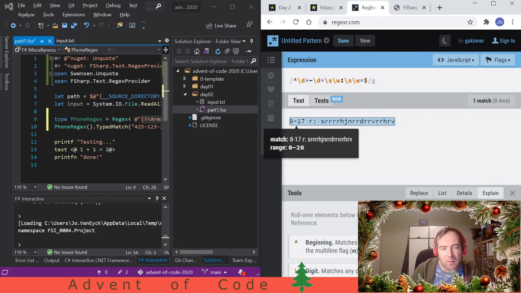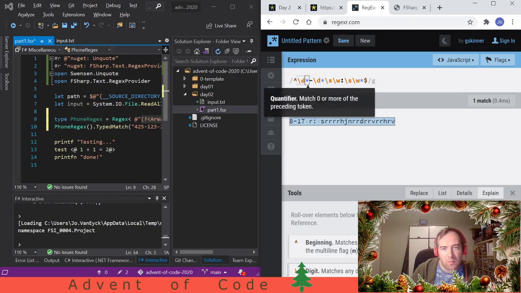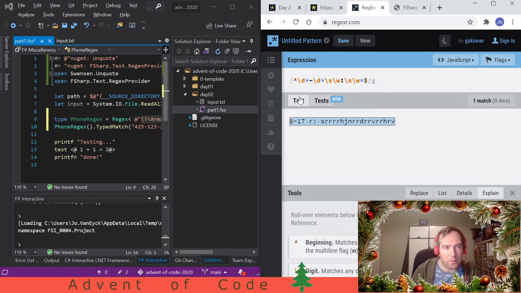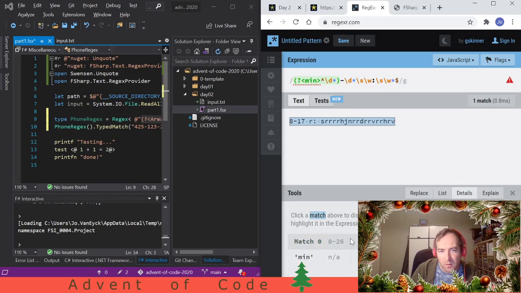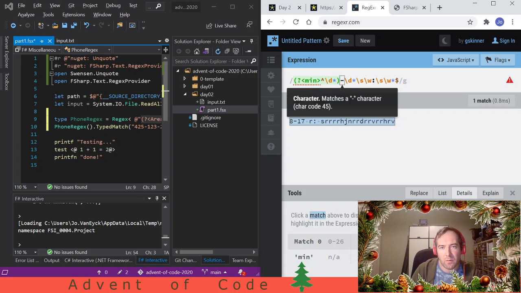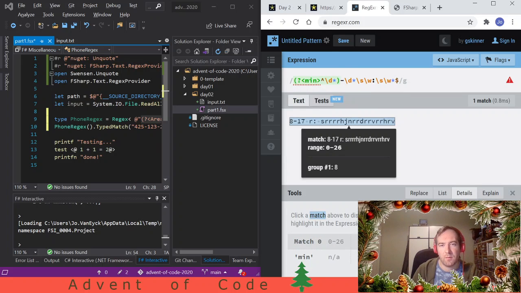So what do we need? We need the policy, which is these two numbers. So let's get the first number first. Come on keyboard. Yeah, min, let's call this min. And it's this part. Let's see if we can see the match. Yeah, that works. Max is this part.